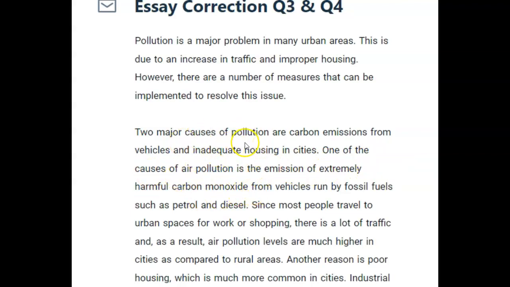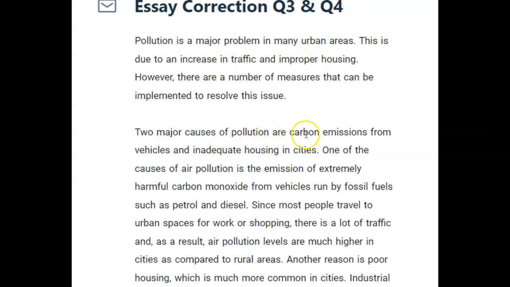Okay, so you see that what I basically did is I gave you an introduction to the paragraph. I told you a lot of causes have been considered, but two are the biggest culprits, or two are the most responsible for this issue. And then you say, one of the causes of air pollution is this. So it's a nice way to introduce your paragraph because that's what the topic sentence is really supposed to do. It's supposed to introduce the theme of the paragraph. It's supposed to introduce the central idea without necessarily giving away the details of what you're going to talk about later on.